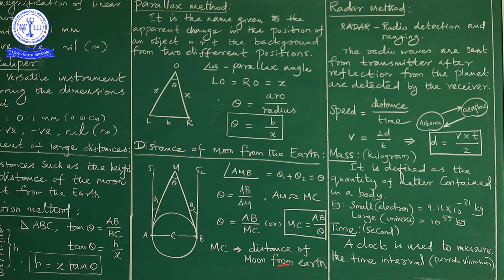MC is the distance of the moon from the earth. So, from this diagrammatic representation also, we are able to measure the distance of the moon from the earth. And the last method is the radar method.